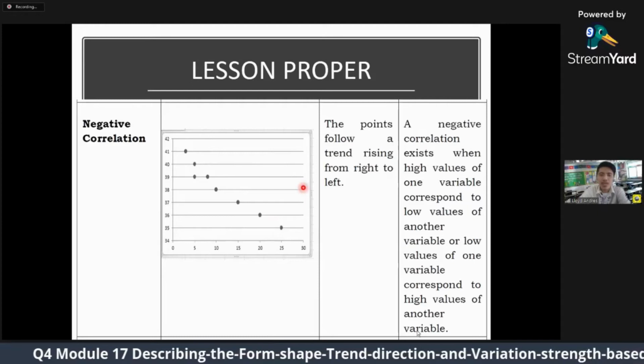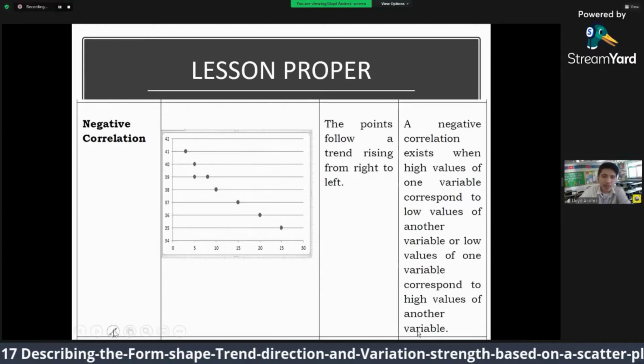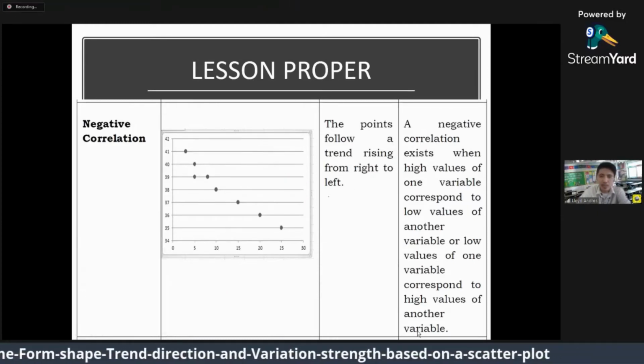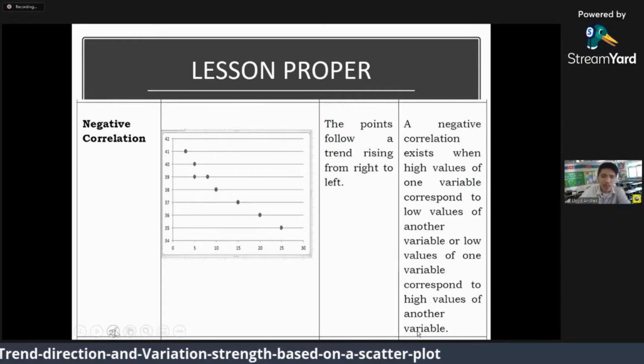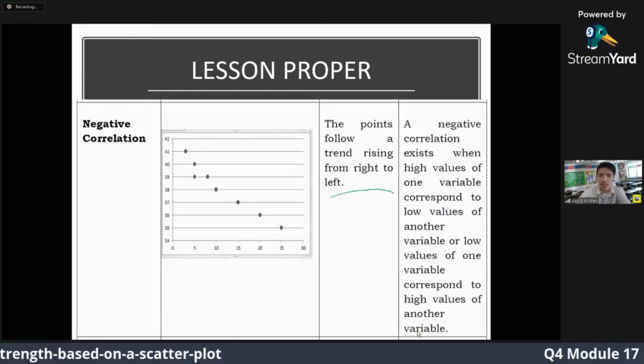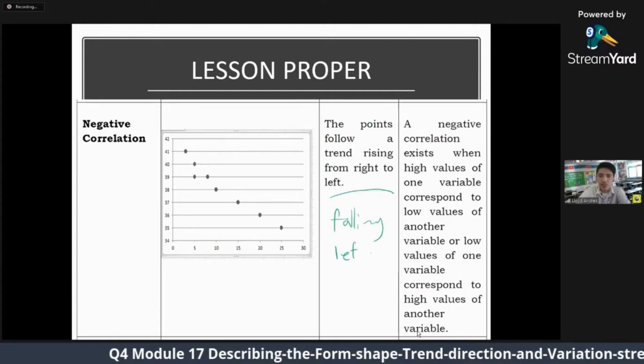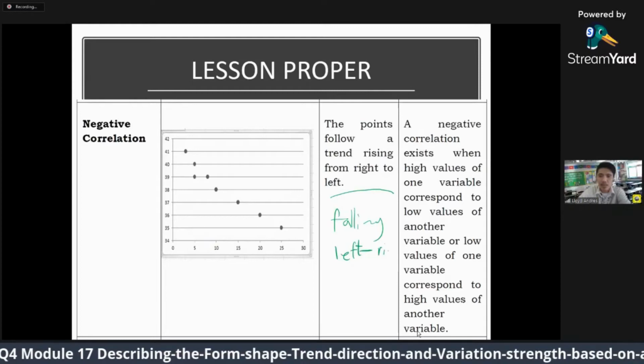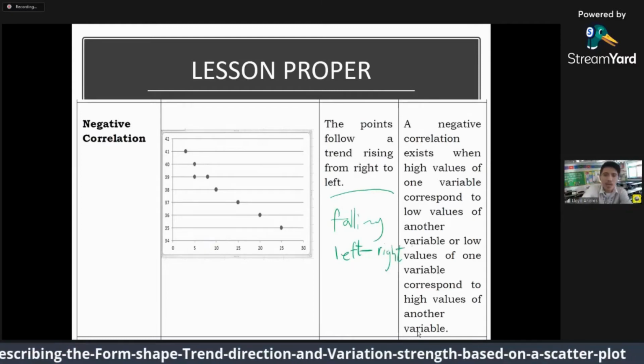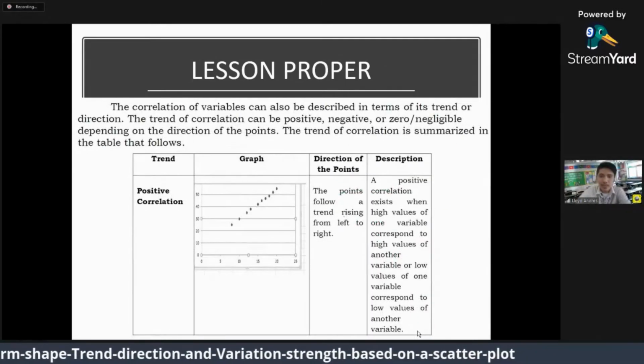It is falling from left to right, while ang kani, rising siya from left to right.